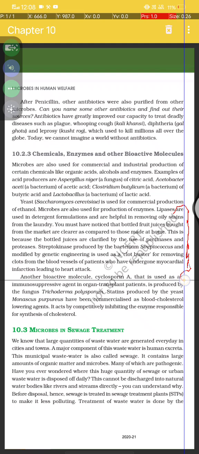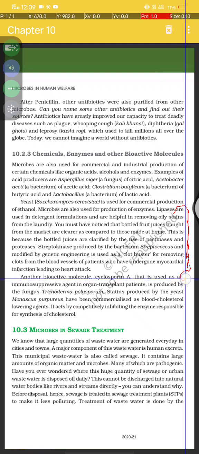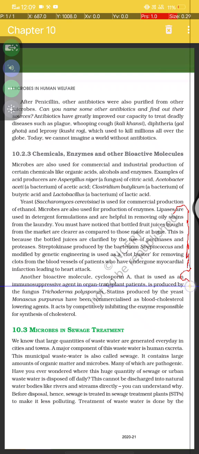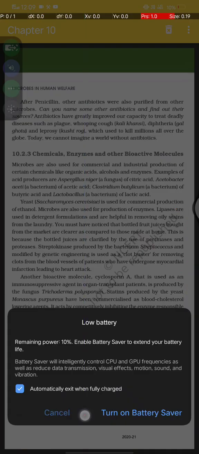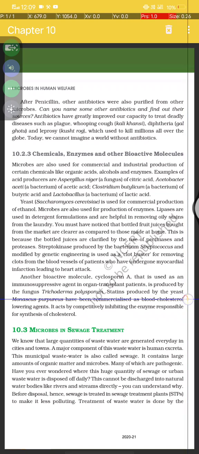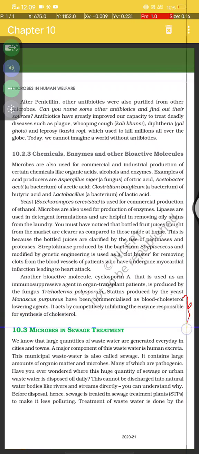Under bioactive molecules, cyclosporin A is used as an immunosuppressive agent in organ transplant patients. It is produced by the fungus Trichoderma polysporum. Statins, produced by the yeast Monascus purpureus, have been commercialized as cholesterol lowering agents. They act by competitively inhibiting the enzyme responsible for the synthesis of cholesterol.